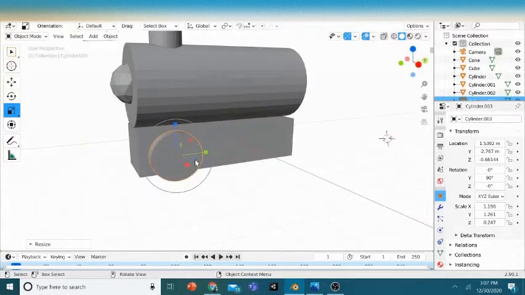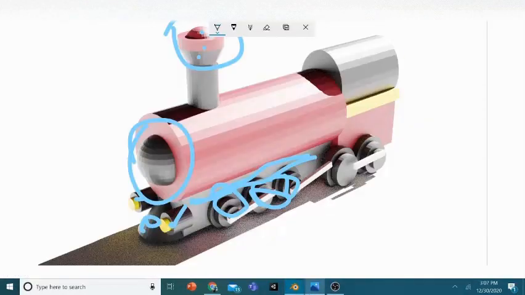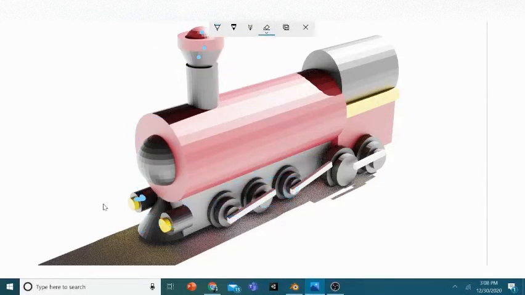Now, totally we're gonna have 5. I'll just use this. We have actually 5 wheels: 1, 2, 3, 4, 5. Okay, there's a mistake. I forgot to put 3 cylinders. So 3 are gonna be small and 2 are big.